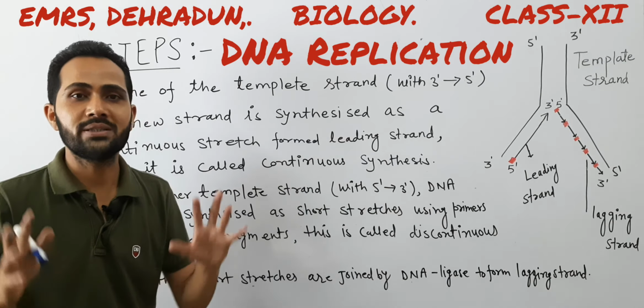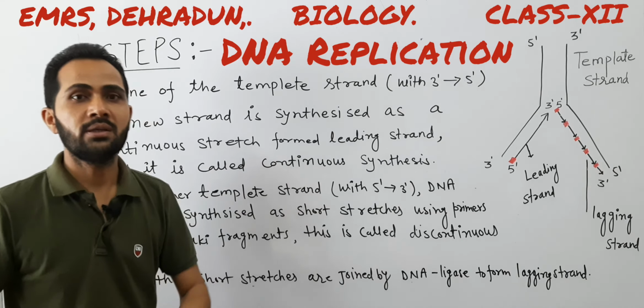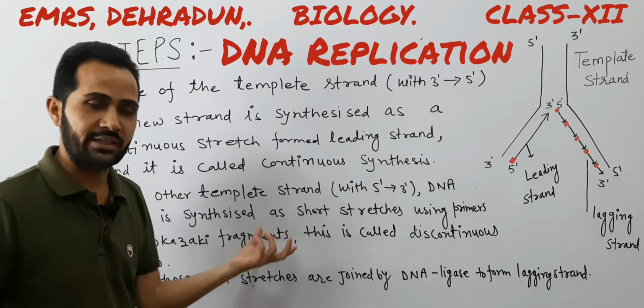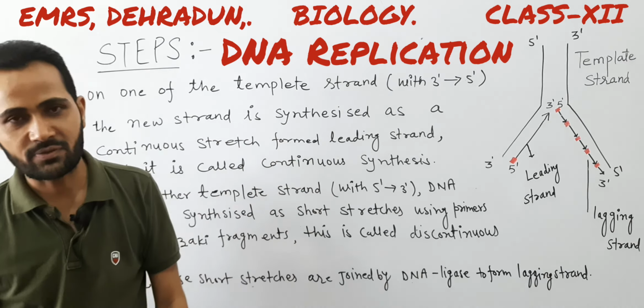Another important thing is that DNA replication takes place in S phase of cell cycle, and if during cell division DNA replication takes place but the cell does not divide, a condition arises which is called polyploidy. So this is also an important question: in which phase of cell cycle does DNA replication take place? It takes place in S phase of cell cycle.